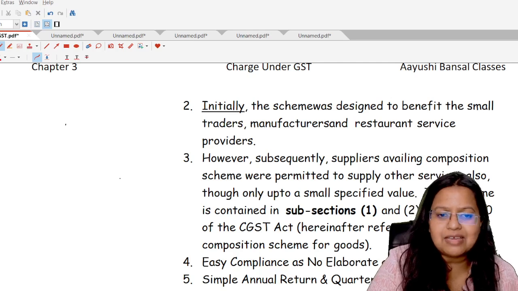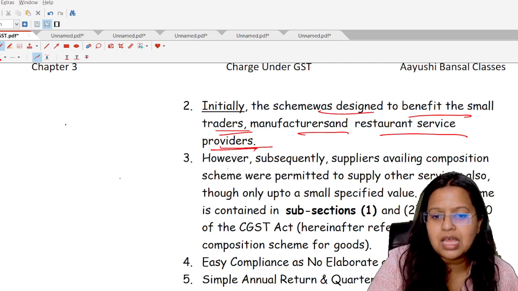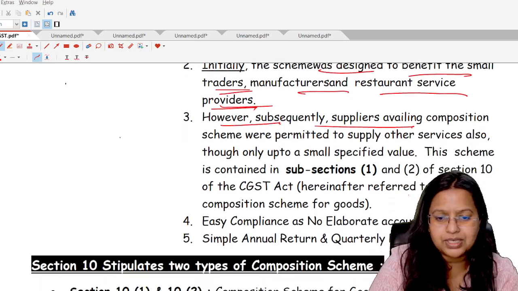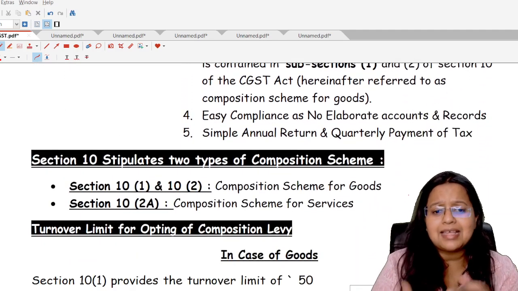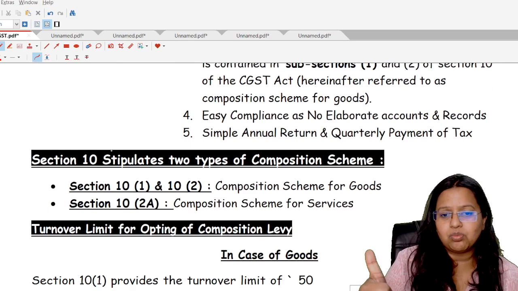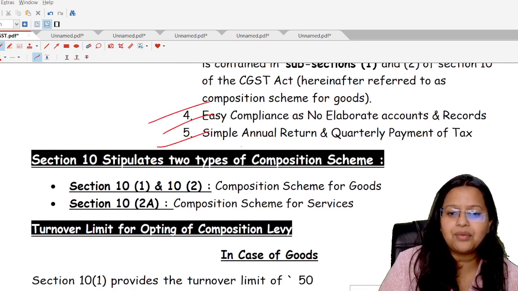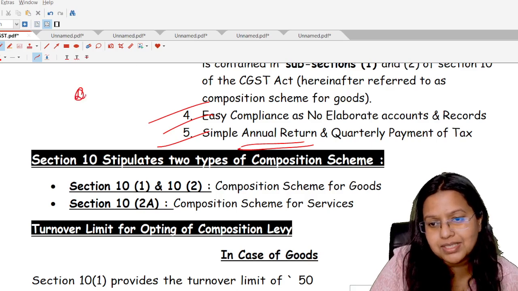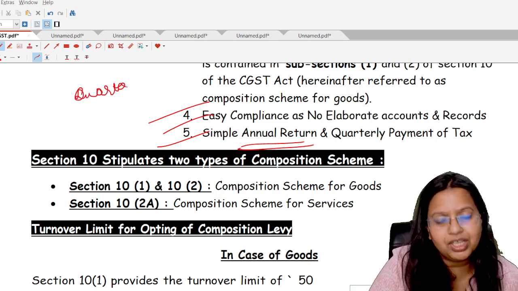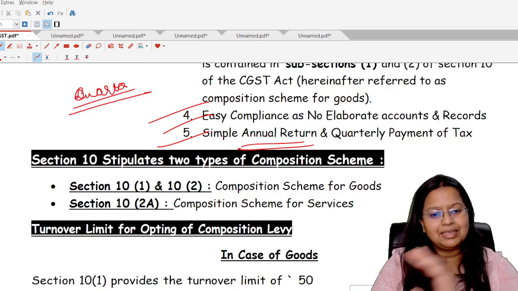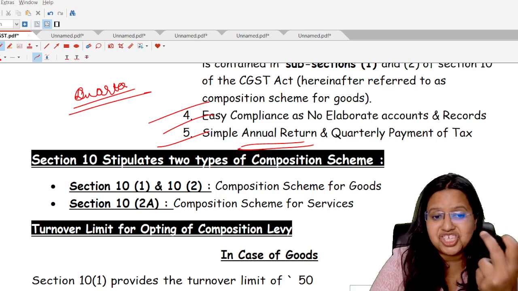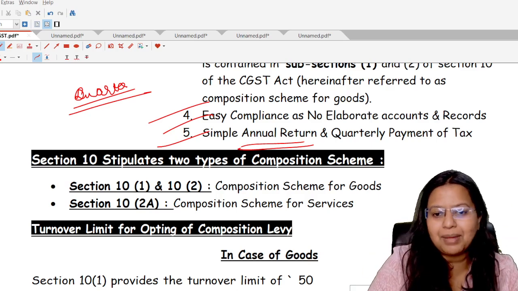So initially the scheme was designed to benefit the small traders, manufacturers and restaurant service providers. However, subsequently all were introduced in this. Now, it is easy compliance as we are not required to maintain any accounts and records. A simple annual return and payment to the government is also done on a quarterly basis, that is after 3 months. But in the case of the normal scheme, we have to pay the net GST to the government every month.